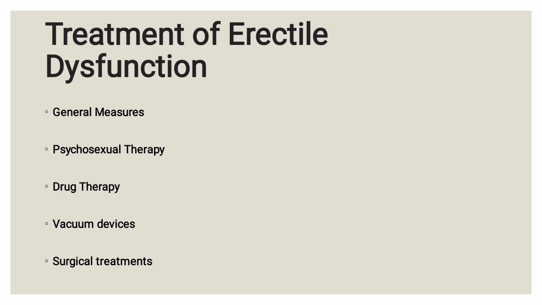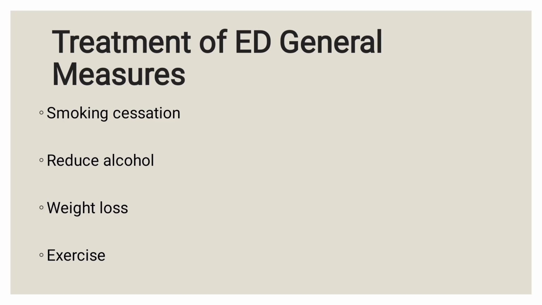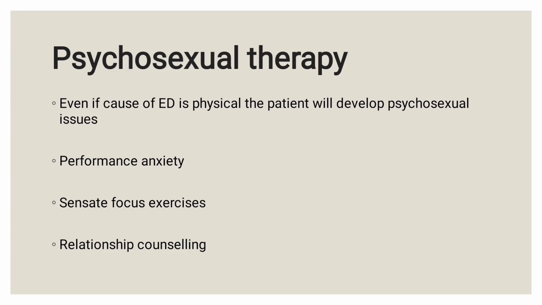The treatment part largely focuses on underlying causes. We have to treat the underlying cause first, and before that, we have to advise the patient about smoking cessation, reducing alcohol, weight loss, and exercise. Other than that, we can do psychosexual therapy, where we counsel the patient about relationship issues.